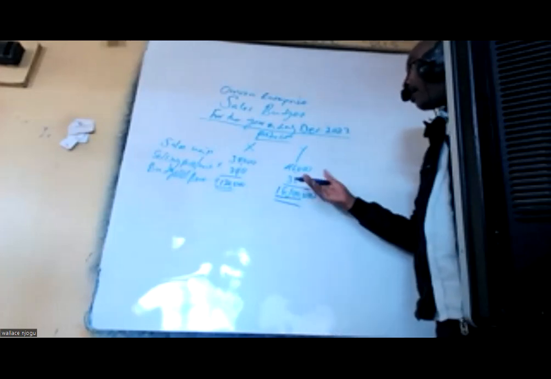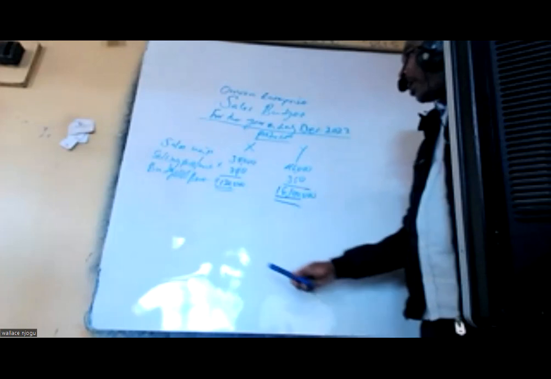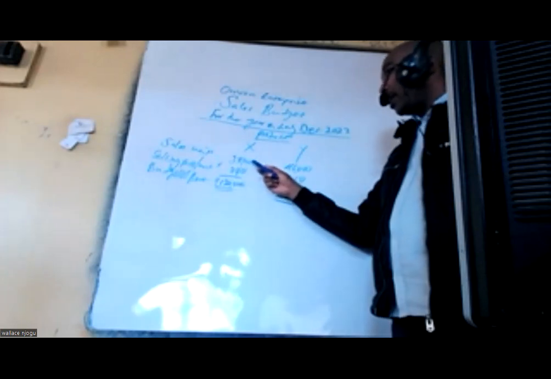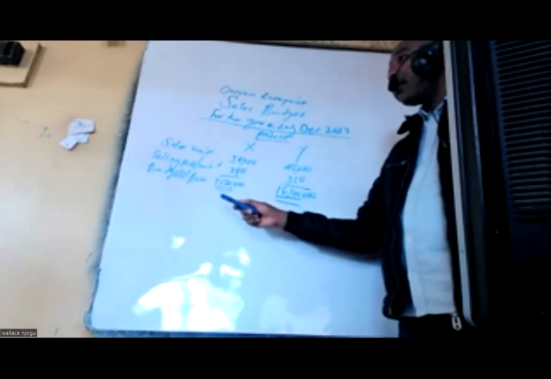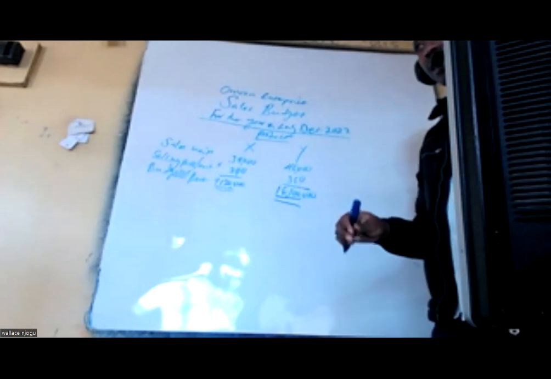16,100,000. And that is the sales budget. Inaonyesha the sales in units, the selling price per unit, and then the budgeted revenue. That is the sales budget. Then we have Roman 2.